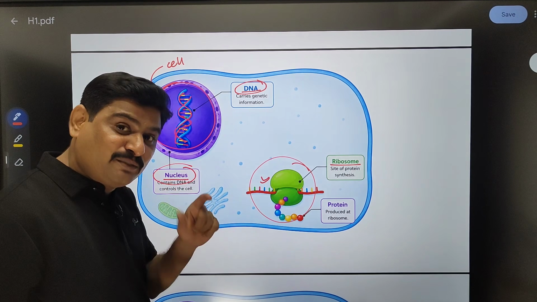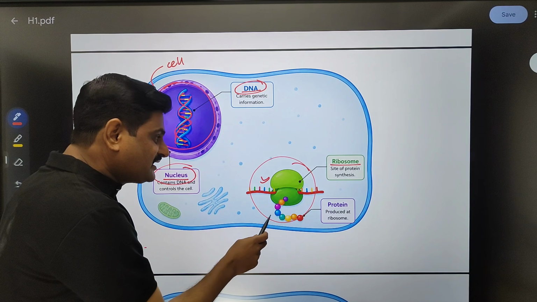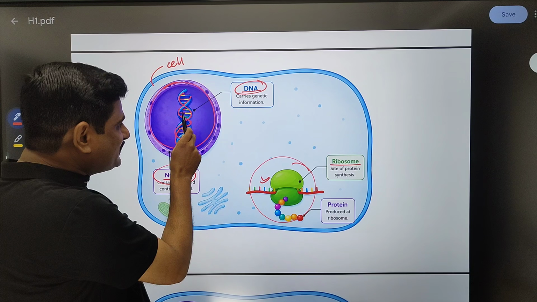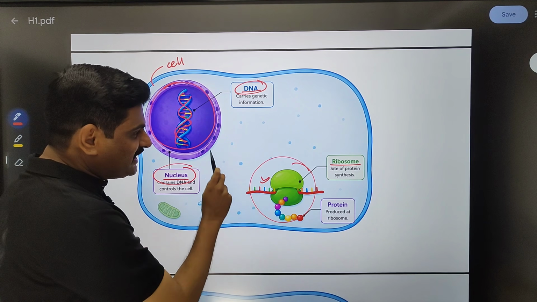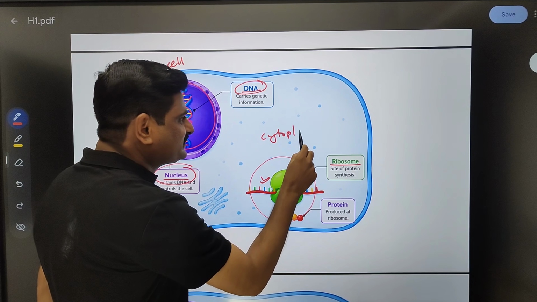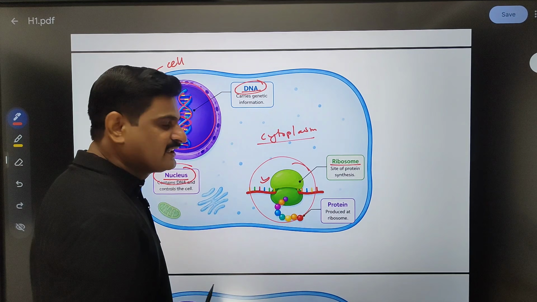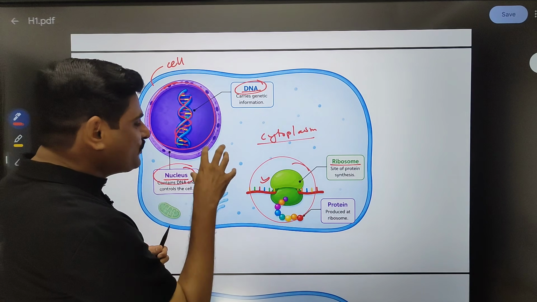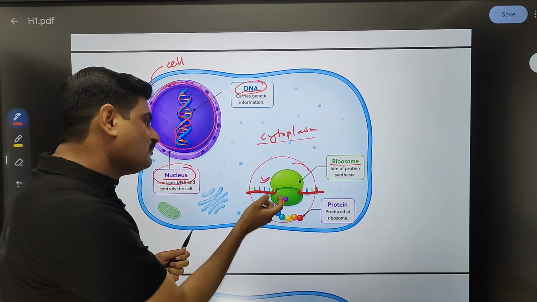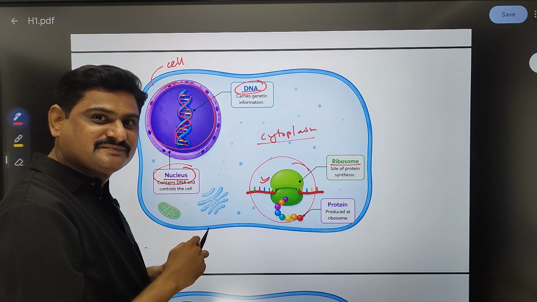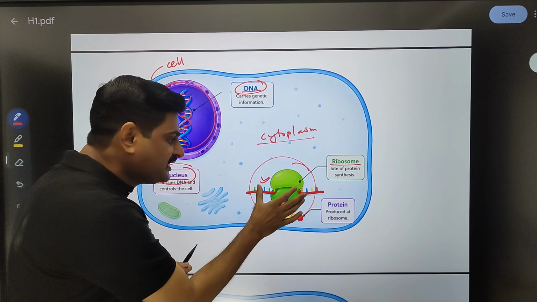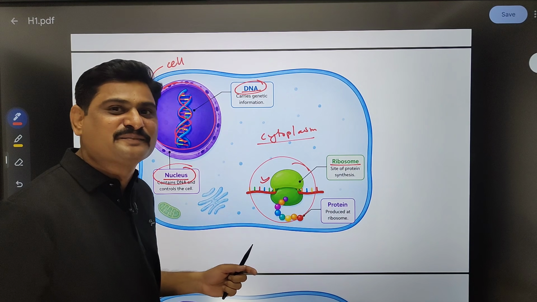But the ribosome's problem, what is there? The ribosome is present outside the nucleus. Understand now. DNA is present in the nucleus, ribosome is present outside the nucleus. This whole area we call the cytoplasm. If you remember, the cell is having one liquid-like portion called cytoplasm. So where is the ribosome present? The ribosome is present in the cytoplasm. The boss is present in the nucleus. Now without the information of DNA, this ribosome cannot make protein.